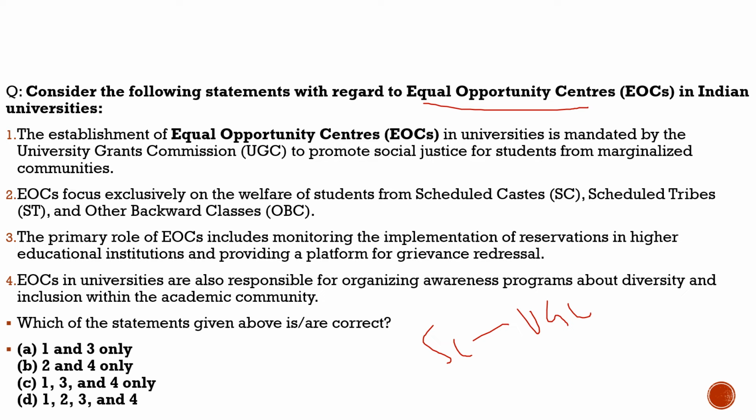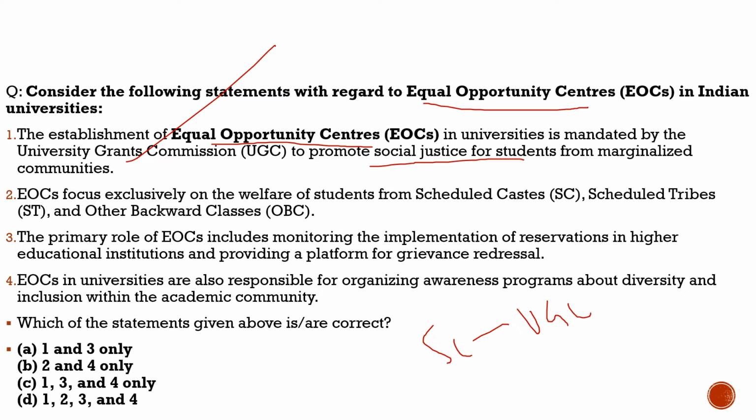First statement: the establishment of equal opportunity centers in universities is mandated by the University Grants Commission to promote social justice for students from marginalized communities. 100% correct. It can be scheduled caste, scheduled tribe, other backward classes, minorities, women. It includes every marginalized community. So the first statement is correct.